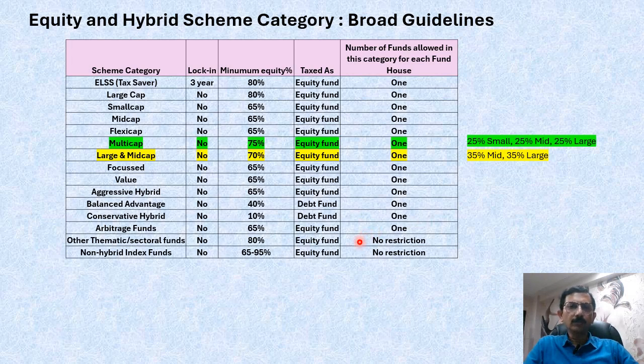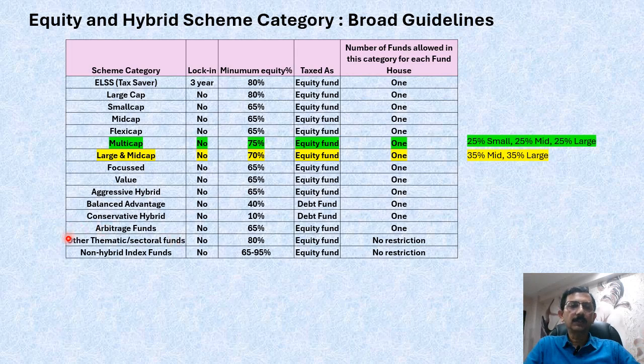Now, for the bottom two, which are the thematic or sectoral and the index funds, there is no restriction. So a fund house can launch any number of funds in this category. The primary reason is that there could be multiple sectors, like the IT sector, or maybe the pharma sector, and so on.